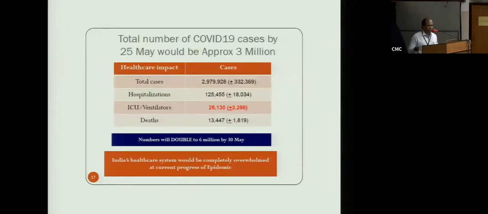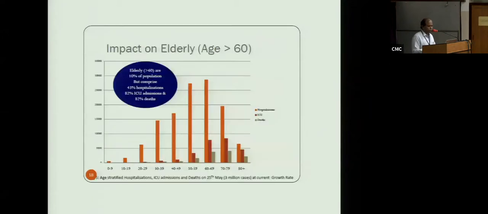And this tells us that he says as of 25th May that we should have 30 lakh cases of infections in India, and the hospitalization should be 125,000 cases, and so on and so forth. Now this is the number of deaths, nearly 13,500, but the deaths in India so far are only around 4,000. Now, this is about the older population, which is very alarming, that this is what they have said, so let us not go into the detail.